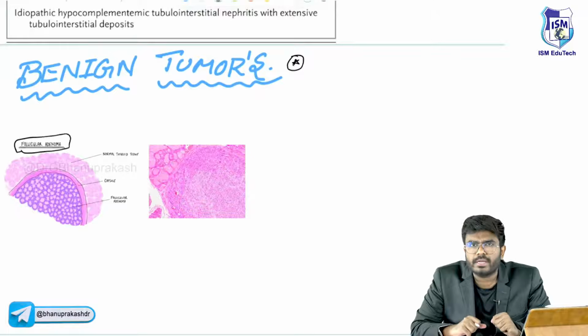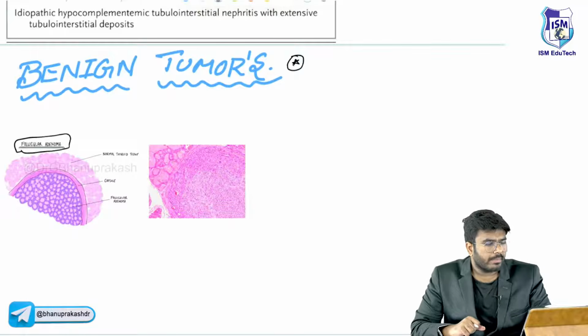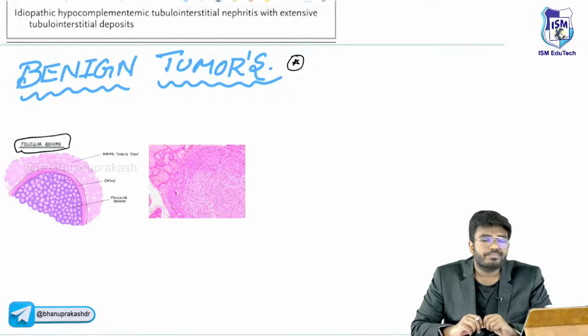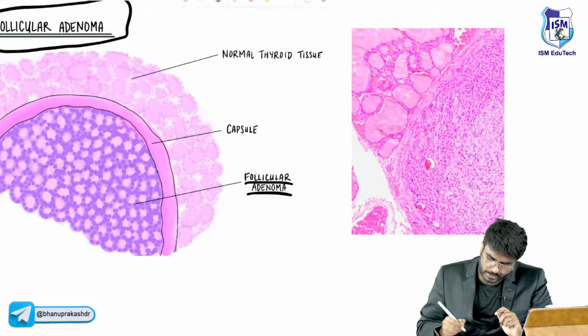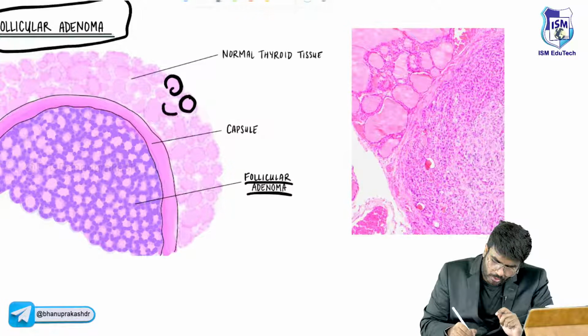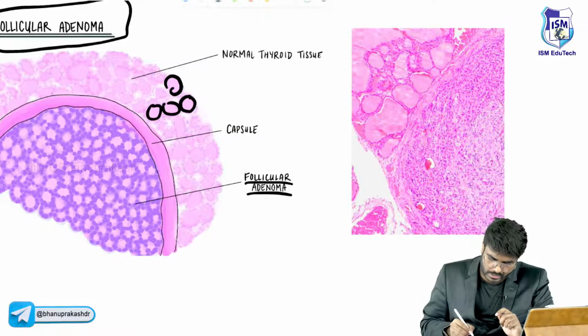Follicular cells are there, you know, right? Follicular cells are getting a tumor, sir. Follicular adenoma. Okay, so this is follicular adenoma. See, these are normal follicles, these are the normal colloids. And this is the tumor, sir.